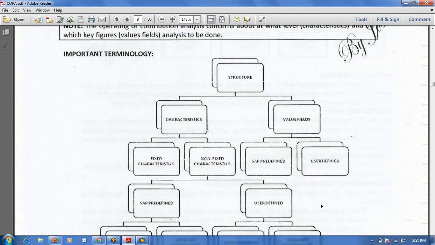Since we have included the manufacturing cost, quantity, variance, and discount as value fields, net revenue and net profit will come as formula, right?